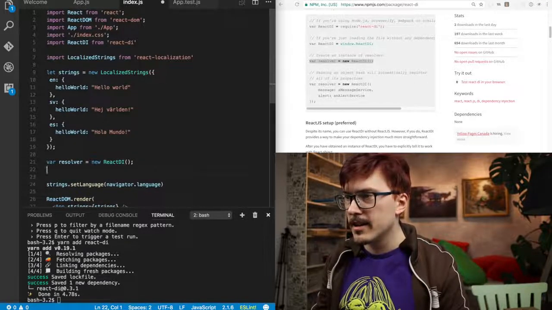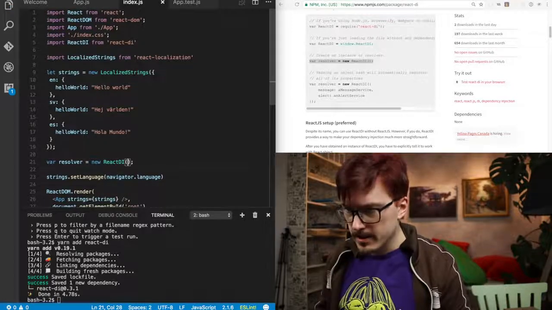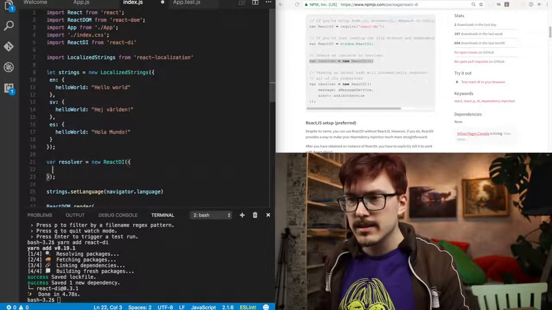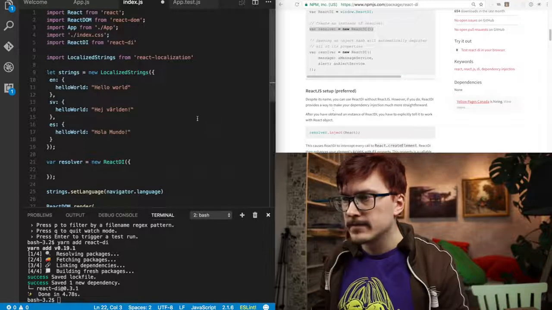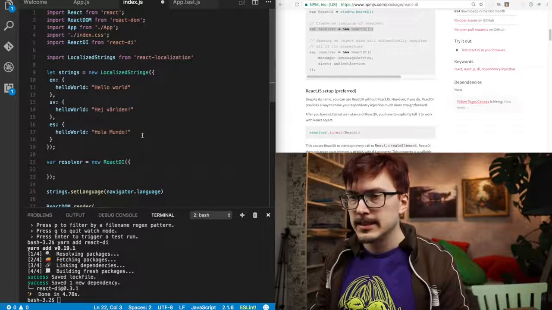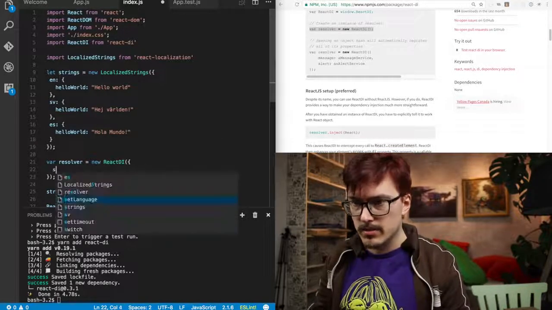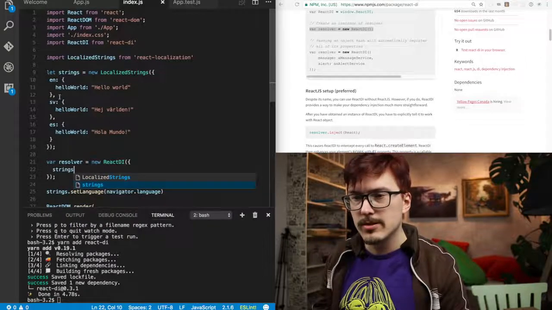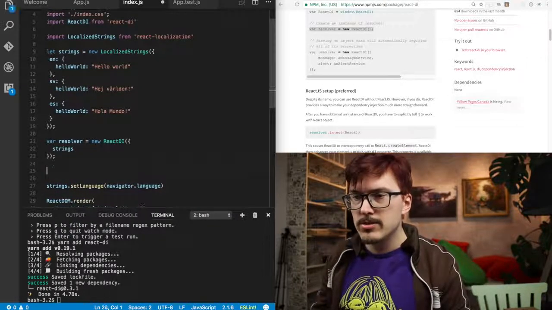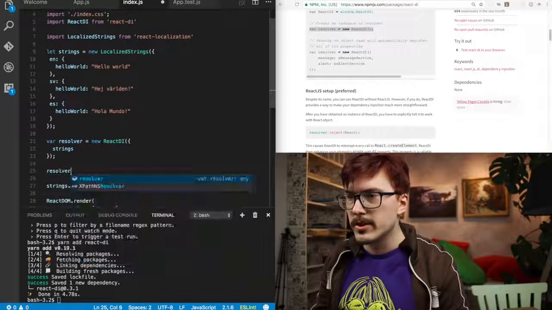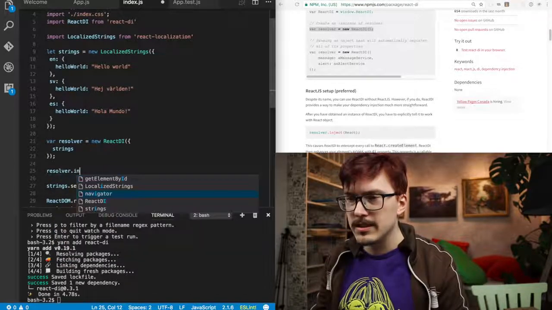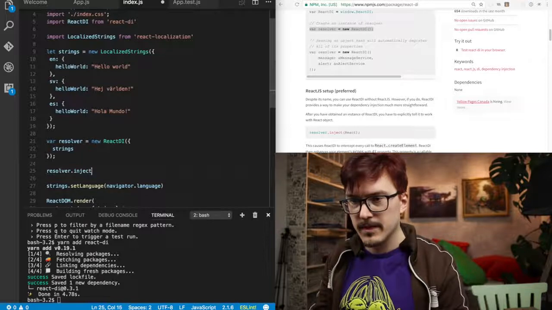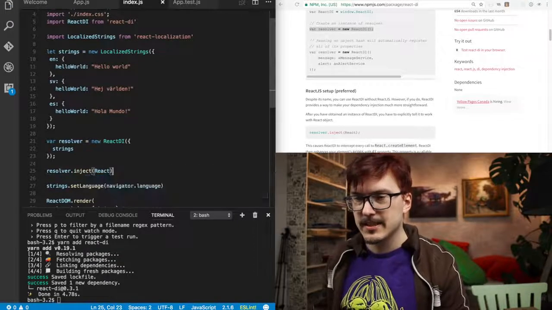Cool. And then, oh, we can inject the dependencies straight in here, I think. And so we inject strings. Cool. And then we do resolver dot inject React.